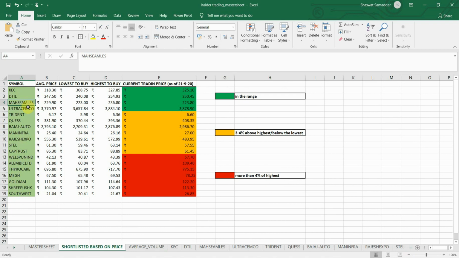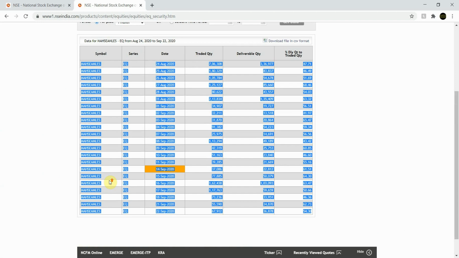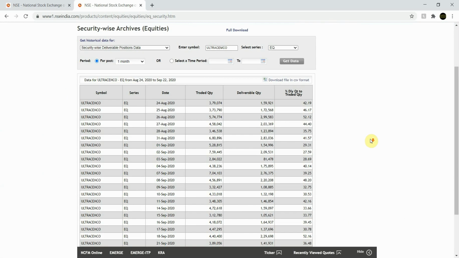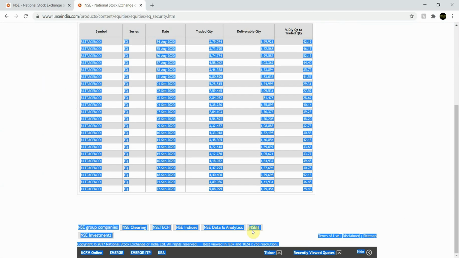Next stock on the list is Ultra Semco. Okay, so let me just copy it down. I'll go to the security wise archives again. I'll paste it in the symbol name. I'll press on the get data right here. Okay, I'll copy this down.